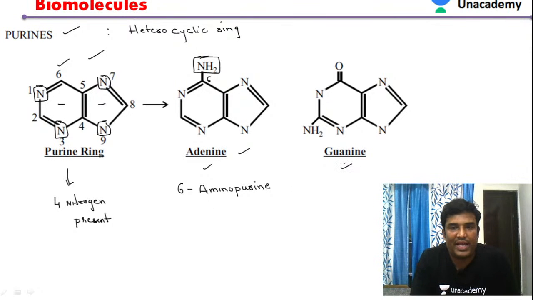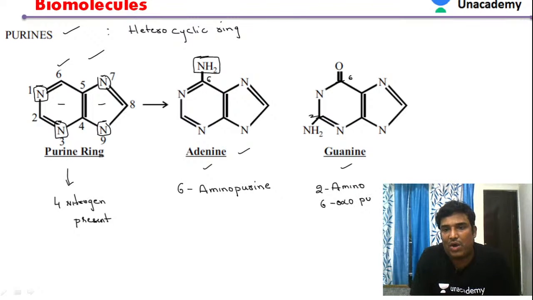Then if you see guanine, this is the numbering. Here it is the 2nd position, and here it is the 6th position. So the guanine name is 2 amino 6 oxopurine.